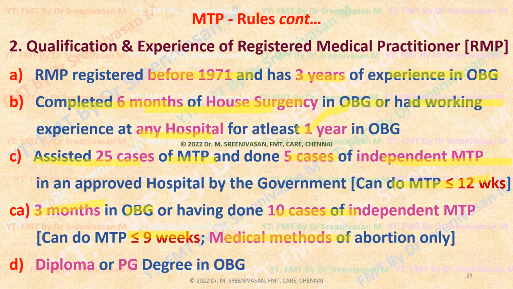As we know, any specialist in OG, either with a diploma in OG or a master's degree, that is MS OG, in the specialty of obstetrics and gynecology, can conduct abortion irrespective of the duration. But with 25 cases of assisted MTP, after which 5 cases of independent MTP, they can perform only up to 12 weeks. With 3 months of working experience or 10 cases of independent MTP, they can perform only up to 9 weeks, that too applying medical methods only.